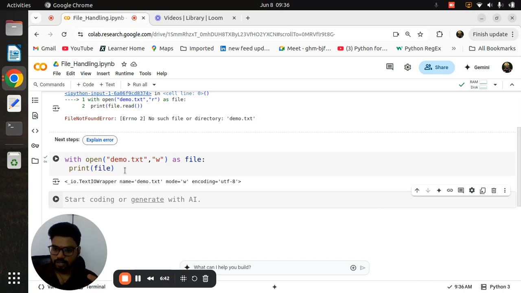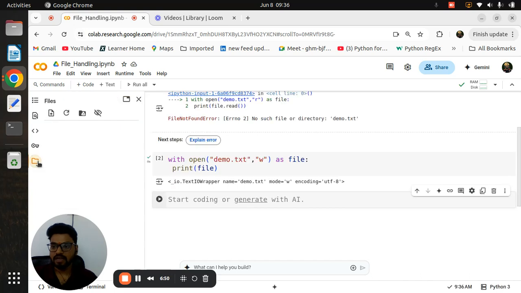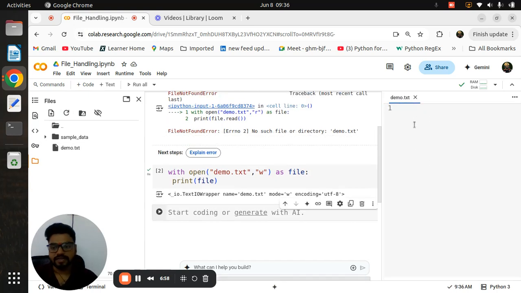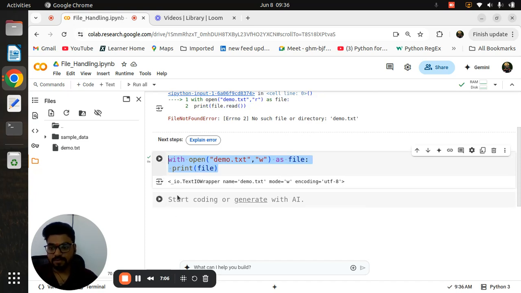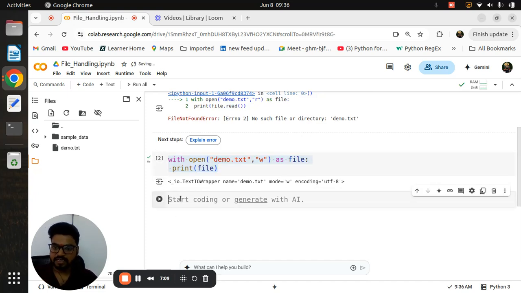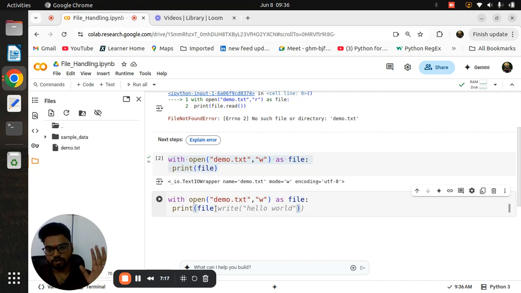These are basically decoding things, don't focus on that much. Now for example I want to check whether the file is created or not. So here on the left side is the file symbol. Go here, make a refresh, and see the file is created. If you double click that file, see the file contents are totally empty. Why? Because we didn't write anything inside that file. That's why we need to first use write mode. If the file is not present, then definitely we need write mode, and only then will we create that file. That's why I'm saying x mode we generally don't use, because write mode is also doing the same thing. It's also creating the empty file.